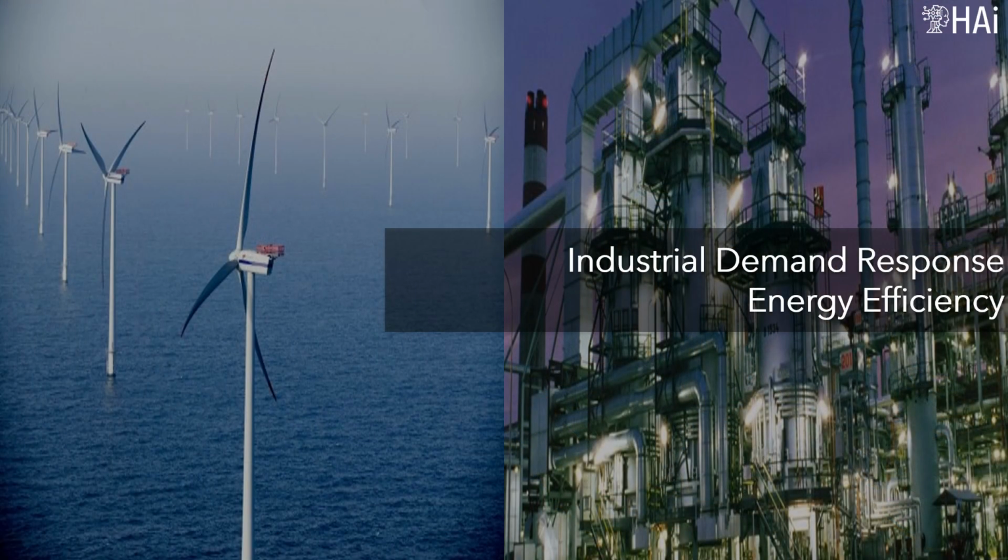Demand response and industrial energy efficiency. Some time ago, electricity was produced by generation plants, sent through high-voltage transmission lines to substations, and then distributed to consumers, who behaved passively.